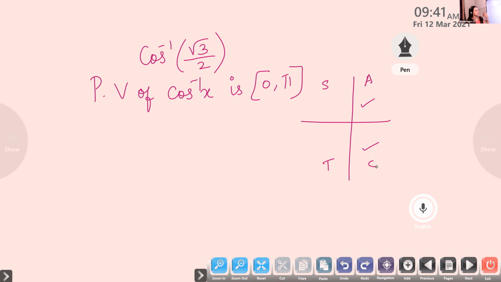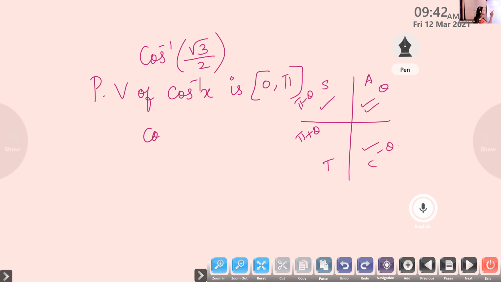So, cos is positive in the first quadrant and fourth quadrant. The principal value branch of cos is 0 to pi, which means first quadrant and second quadrant. And what is the formula I gave for finding the angle? Theta, pi minus theta, pi plus theta, minus theta. So it lies in the first quadrant, isn't it? We are getting theta lying in the first quadrant.